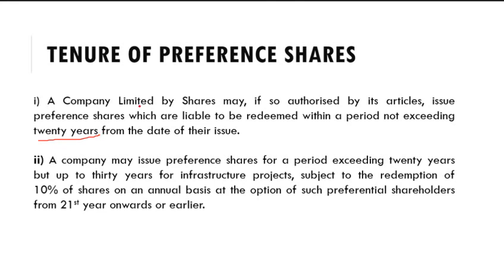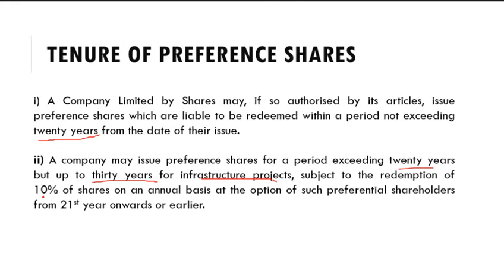Then, a company may issue preference shares for a period exceeding 20 years, up to 30 years, for infrastructure projects. So, infrastructural preference shares are subject to the redemption of 10% of shares on an annual basis, at the option of such preference shareholders, from the 21st year onwards.